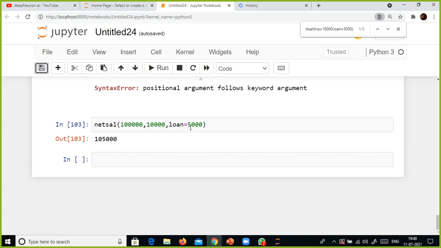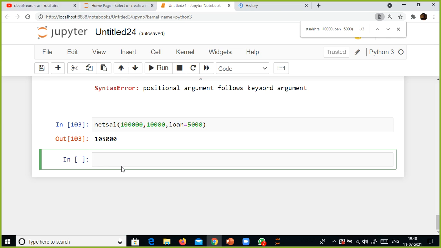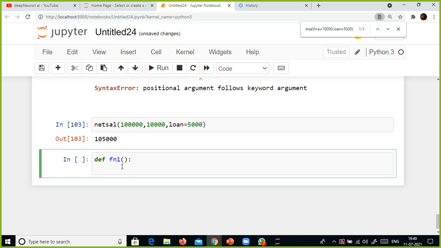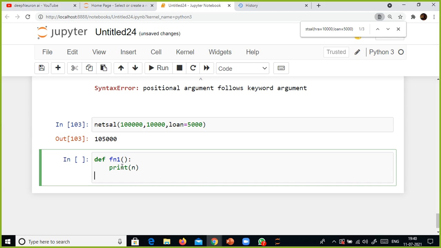And the next thing is, I will show you how to call a function inside a function. Okay, how to call a function inside a function, and a very simple one. For example, def fn1. This is my function name. Okay, fn1 is my function name. Here I'm going to say print n, simply n. Okay, I define this function.